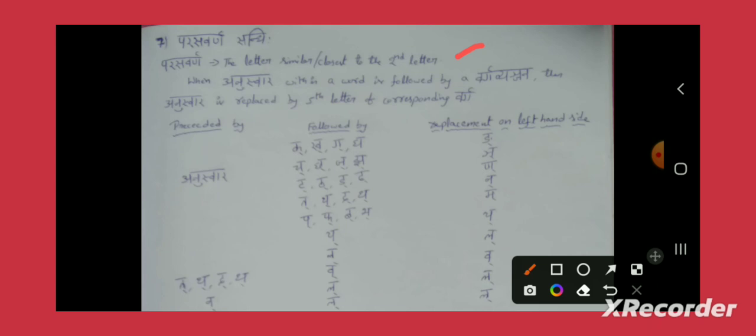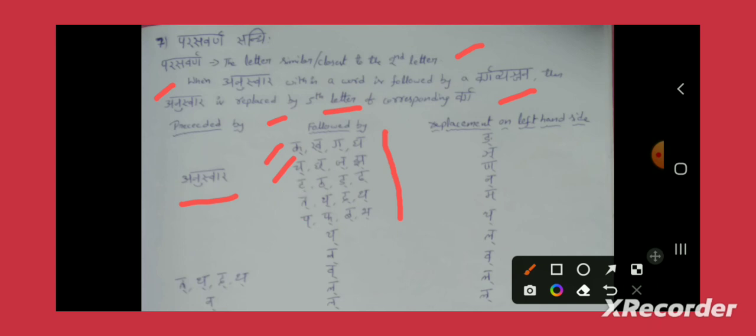So the definition of Parasavarna Sandhi says: when Anuswara within a word is followed by a Varga Vyanjana, then what will happen? The replacement will happen on the left hand side by its respective nasal letter of that Varga. See this table. Varga Vyanjana means any consonant of any of the 5 Vargas: Kavarga, Chavarga, Tavarga, Tavarga and Pavarga.